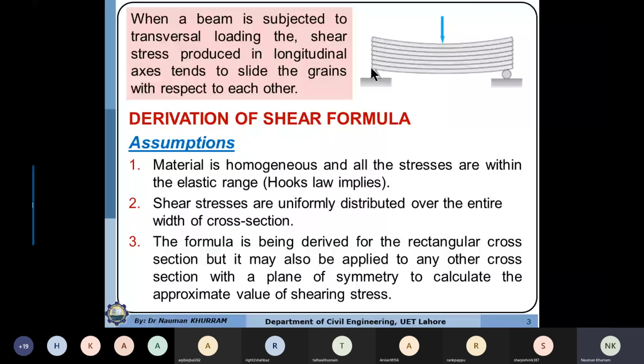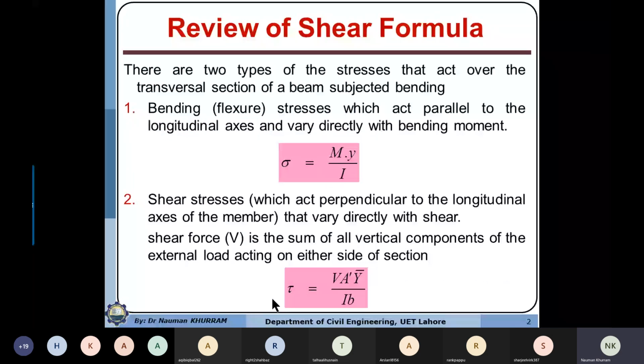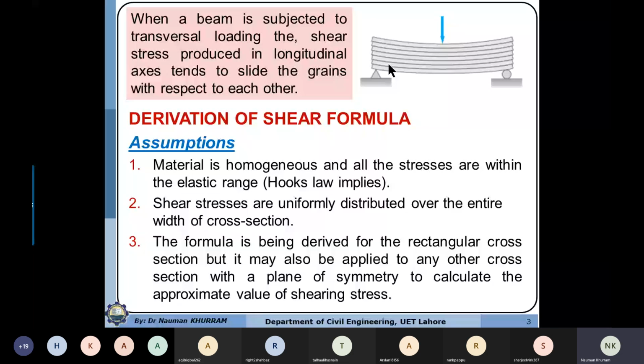Why are they sliding? Because the shear stresses between the two layers are more than the frictional resistance or the shear resistance available between the pages, because the pages are not connected with each other. Due to the sliding, each page will slide with a different magnitude. You can see that the sliding may be maximum in the center.